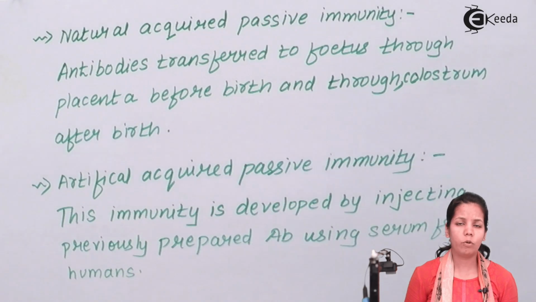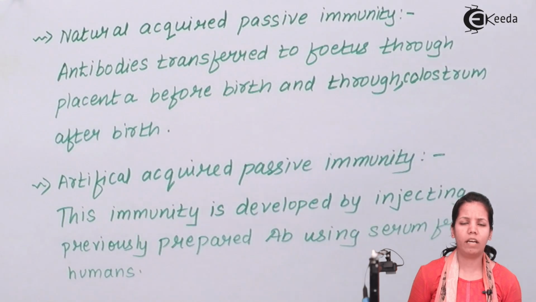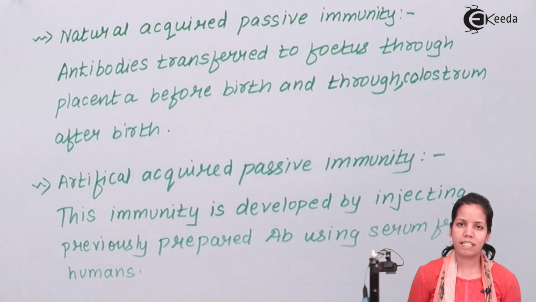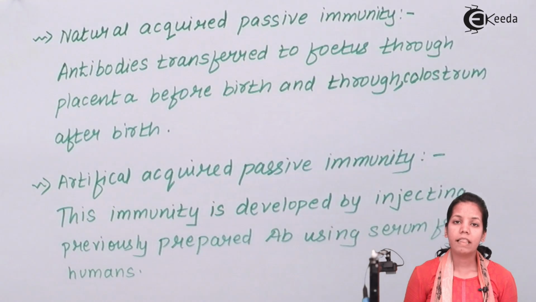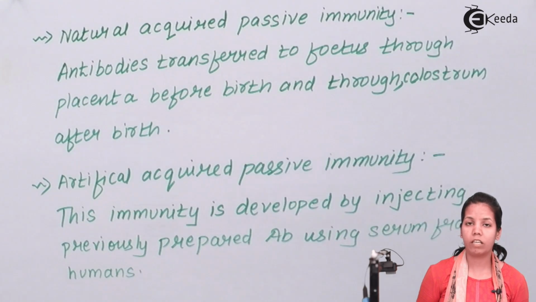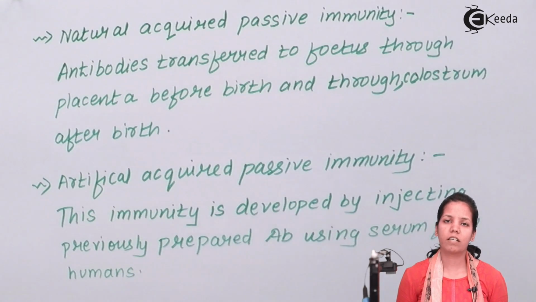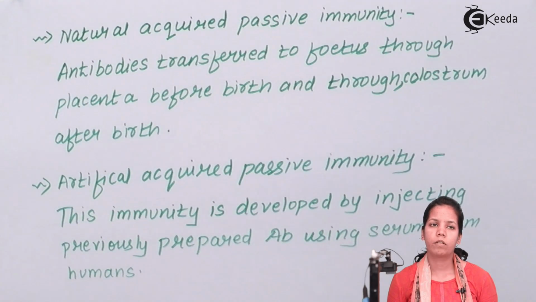It could be a lab mouse or guinea pig or anything of that matter. Once that is done, that animal will produce antibodies, and those antibodies can be clearly seen after a certain point of time in its serum.